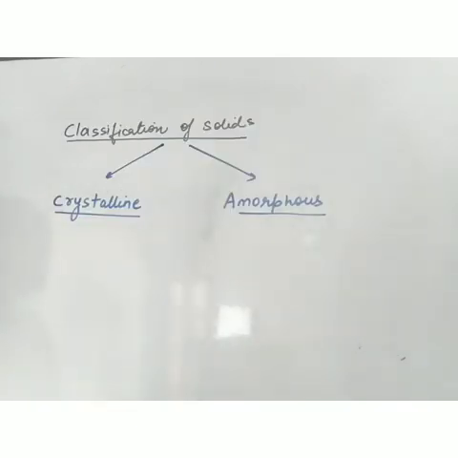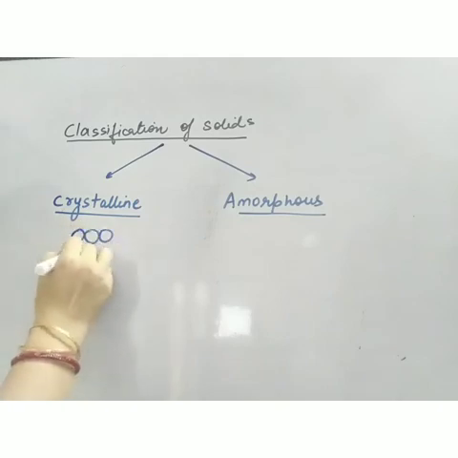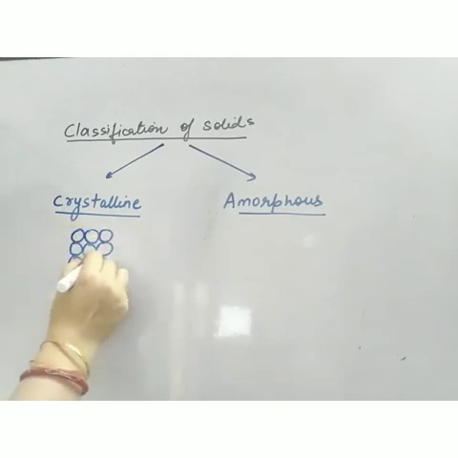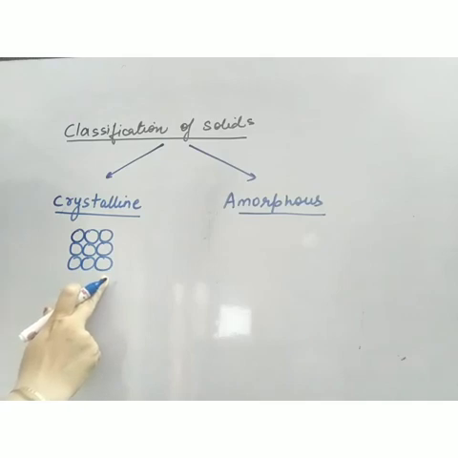Now as far as solids are concerned, there are two types. First is crystalline and second is amorphous. What is the meaning of crystalline solid and what is the meaning of amorphous solid? If I make a picture, the difference will be clear to you. The particles are tightly packed and arranged in a regular pattern.